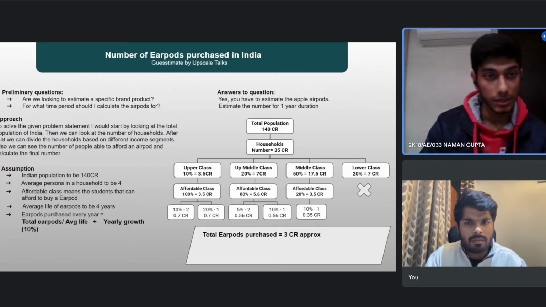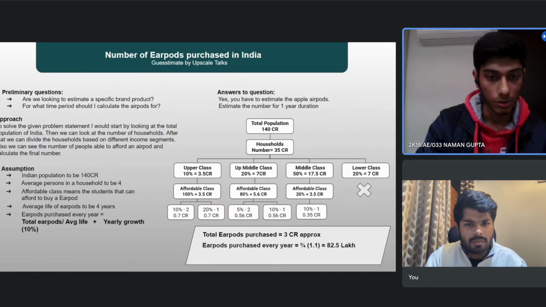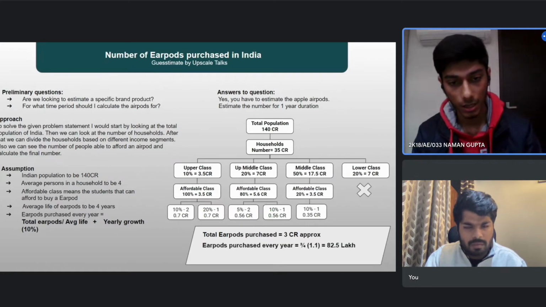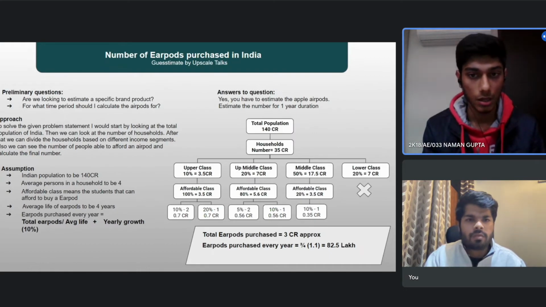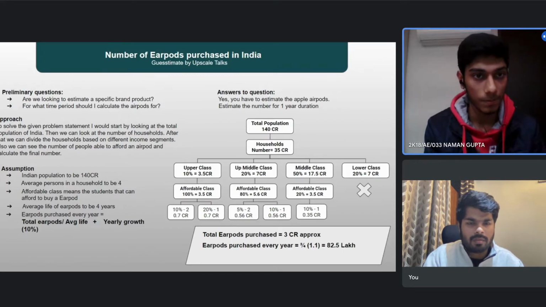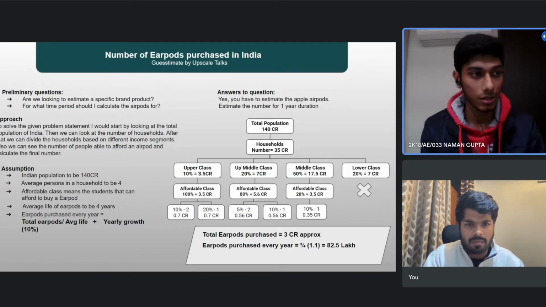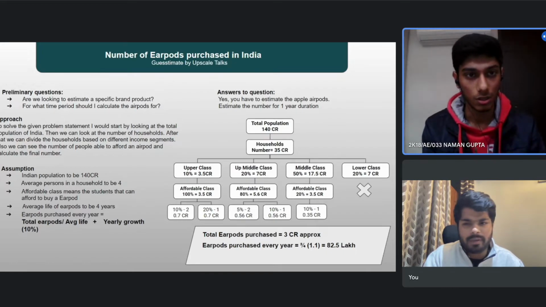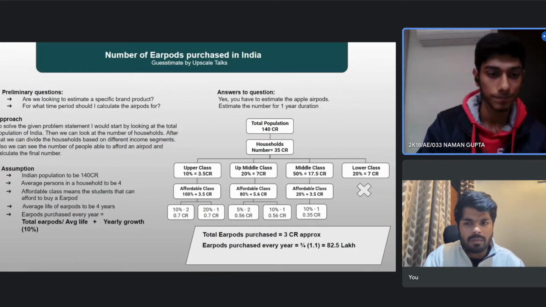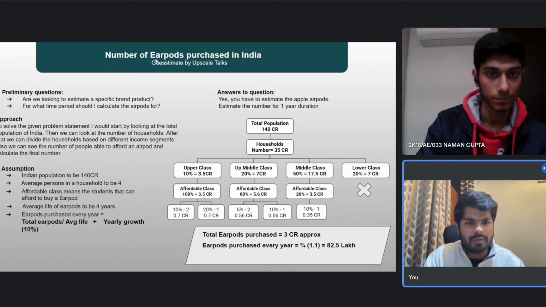So the AirPods purchased every year is coming out to be 82.5 lakhs. So these many AirPods are purchased every year. Now, as we have to look for the Apple brand, we can take a percentage market share of Apple. I'm assuming the market share of Apple to be 30%. Okay, is this the right assumption? Yeah, Naman, 30% is fine enough.